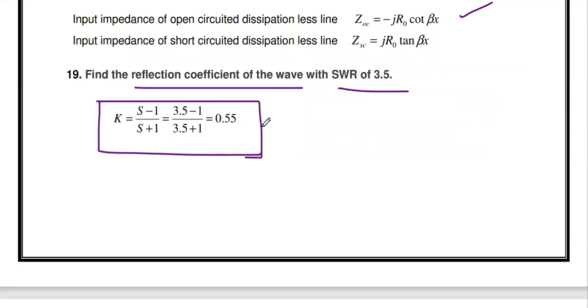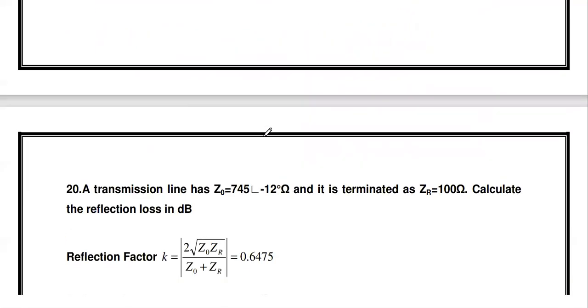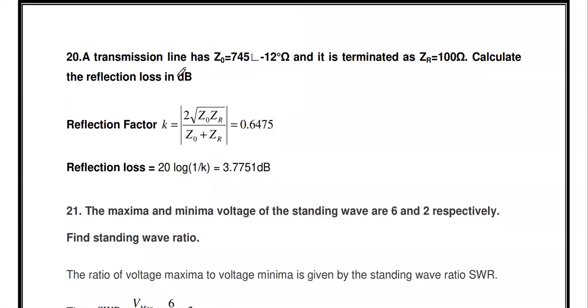So the answer is 0.55. Okay. Then the next question, a transmission line has characteristics impedance Z0 given, terminated as ZR equal to 100 ohms. Calculate the reflection loss. Okay, so here the question is the reflection loss in dB we have to calculate.